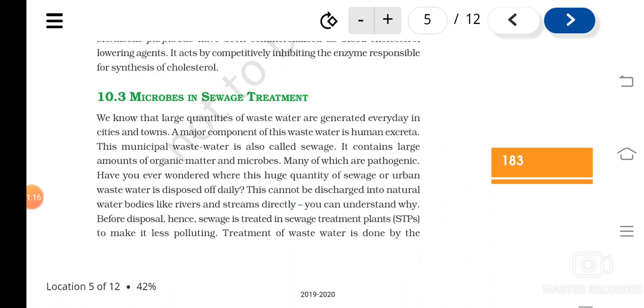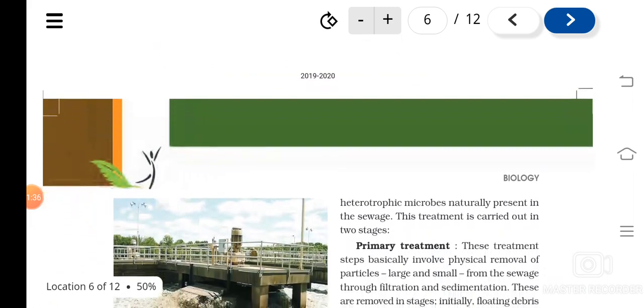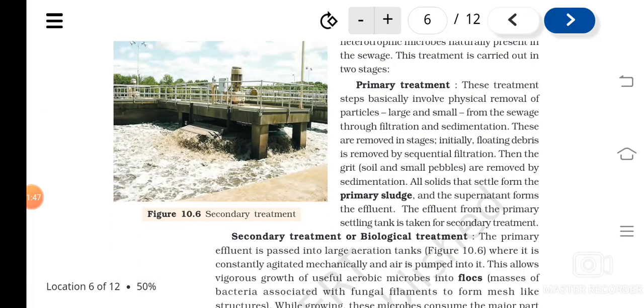Then it will cause a number of problems. So before their disposal, sewage should be treated. First it should be treated and then released into the water body so that it will be less polluting. This treatment is done by the heterotrophic microbes naturally present in the sewage, and the process of treating sewage water is done in two steps, that is primary treatment and secondary treatment.